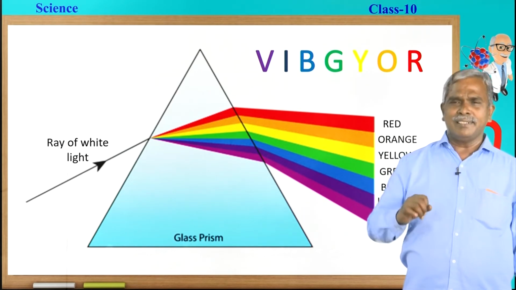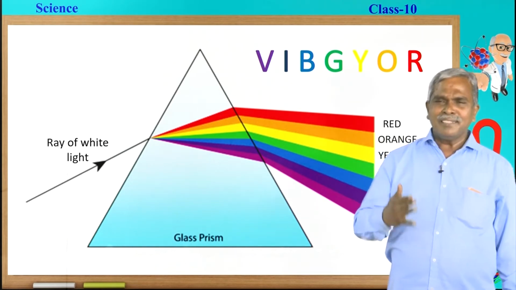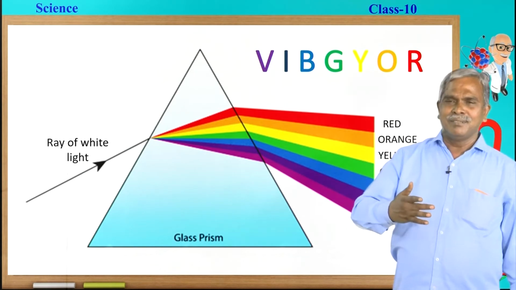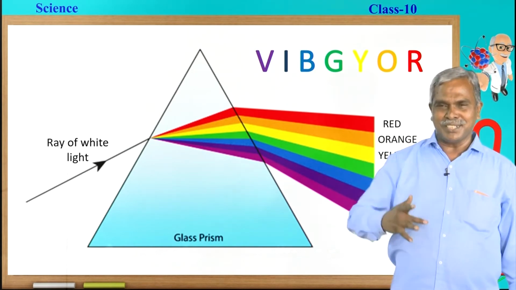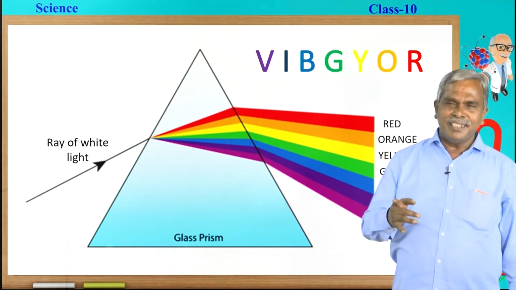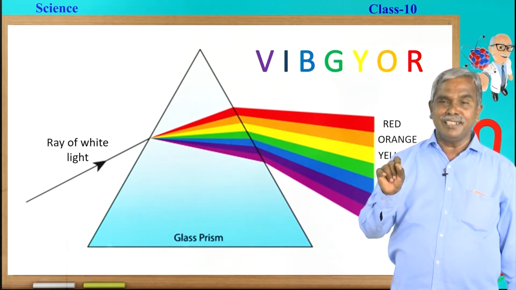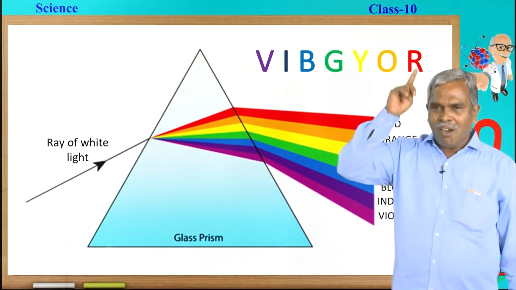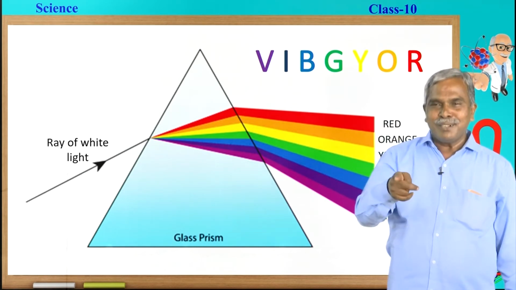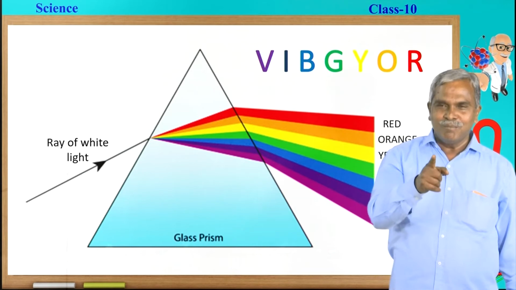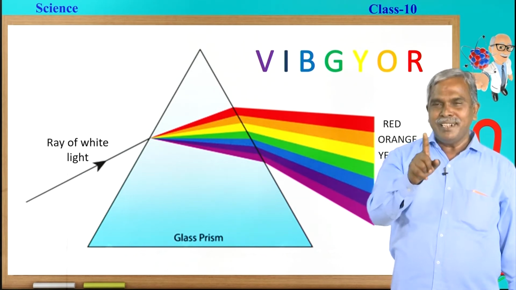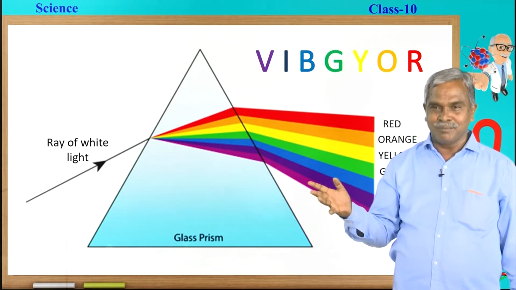The second reason is all the 7 colors have different refractive indices. And finally, there is one more very important reason, that is the change in the wavelength. All the 7 colors have different wavelengths, that is why they deviate or bend at different angles.